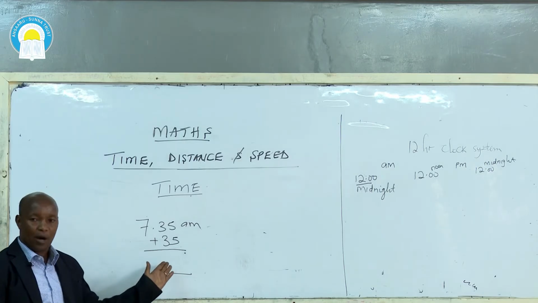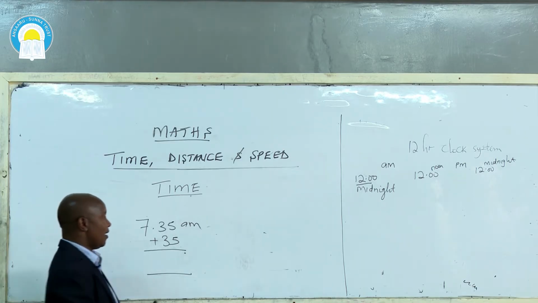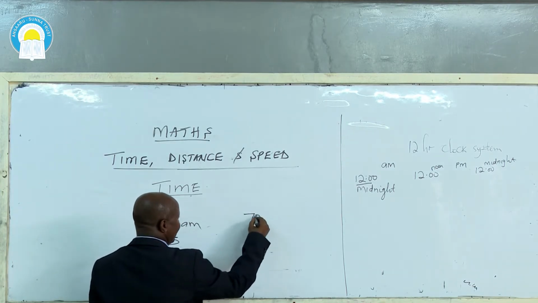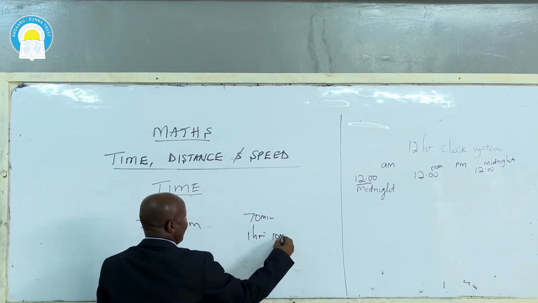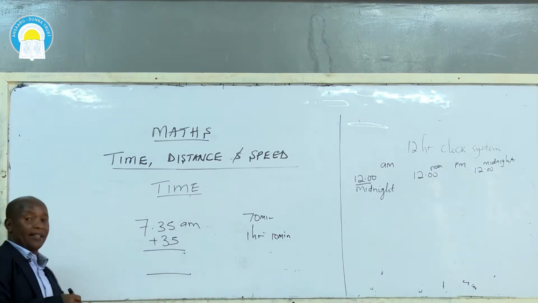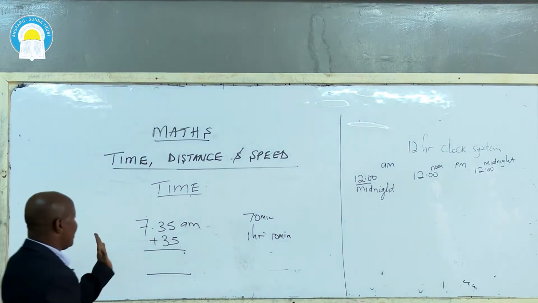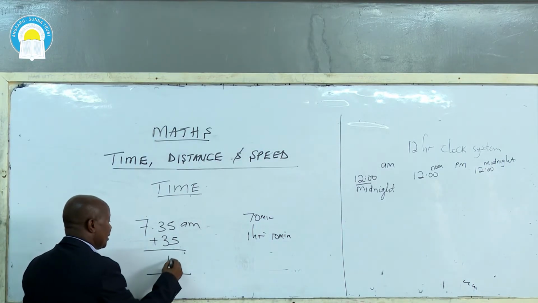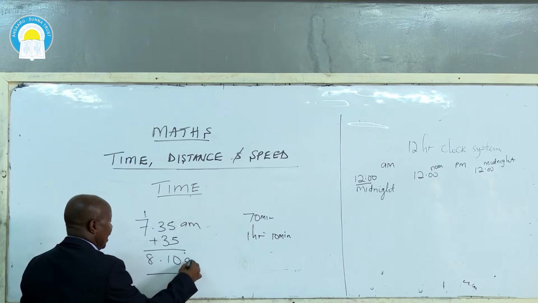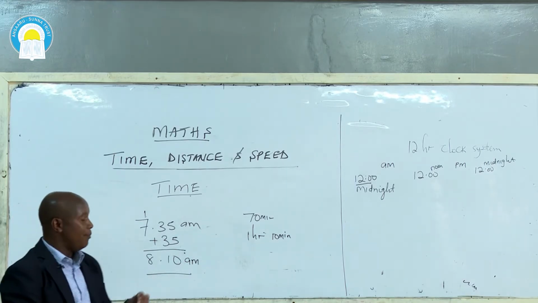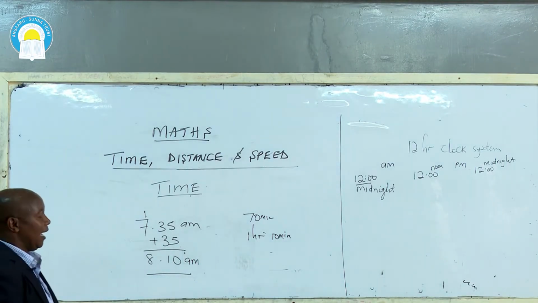We don't write 70 here when you are working out time. Because 1 hour is 60 minutes, 70 minutes is equivalent to 1 hour and only 10 minutes. I repeat again, 70 minutes is 1 hour, which is 60, and 10 minutes. So in our case here, because this is the minutes part, here we write 10 minutes, then you add 1 hour and you get 8:10 a.m. That means Mr. President reached school at 8:10 a.m.